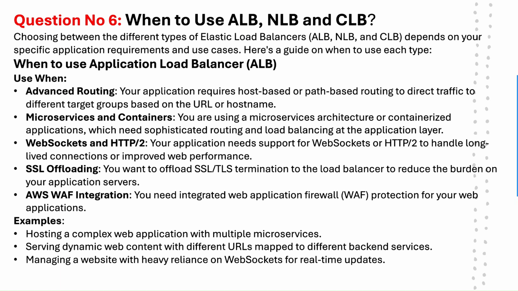Here is a guide on when to use each type, that is, when to use application load balancer. It is used when there is advanced routing, microservices and containers, WebSockets and HTTP/2, SSL offloading and AWS WAF integration. Okay, so let's see in detail. Advanced routing means your application requires host-based routing or path-based routing to direct the traffic to different target groups based on the URL host name. So in this situation, we will use the ALB.